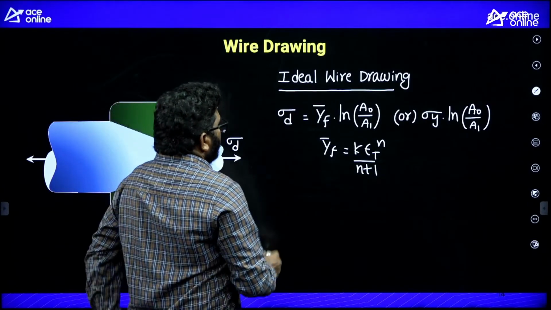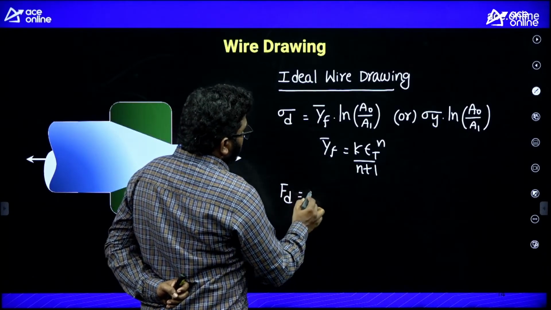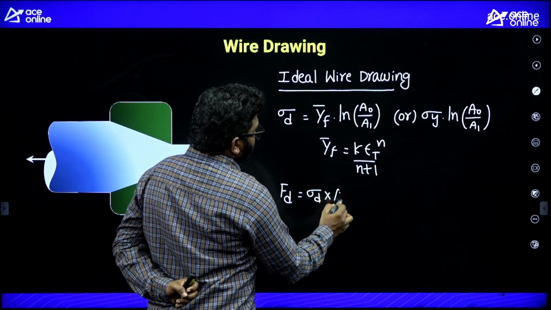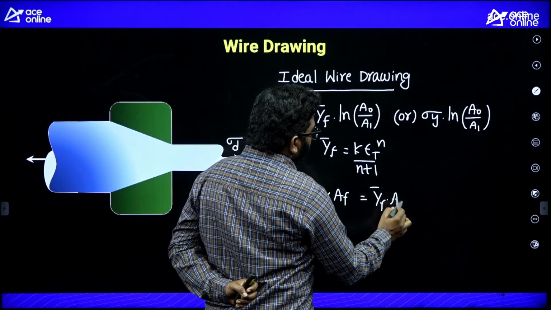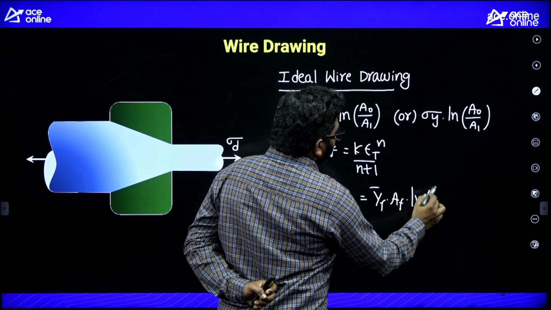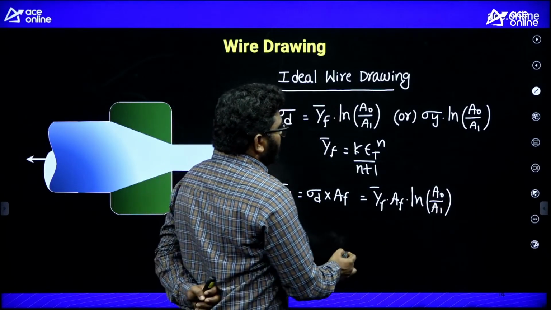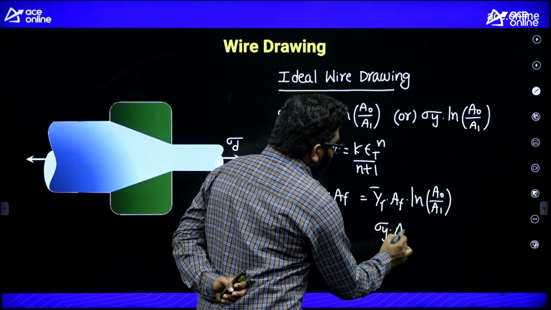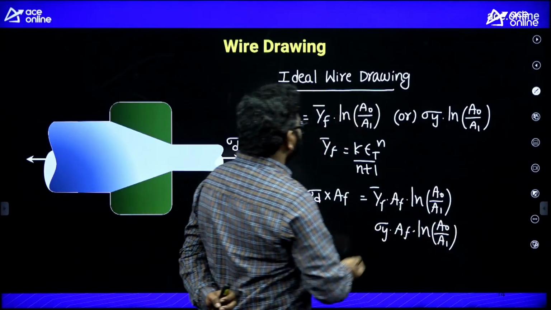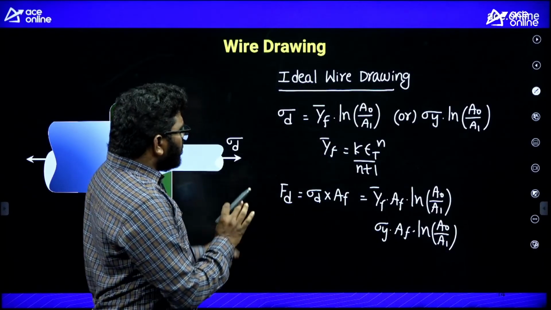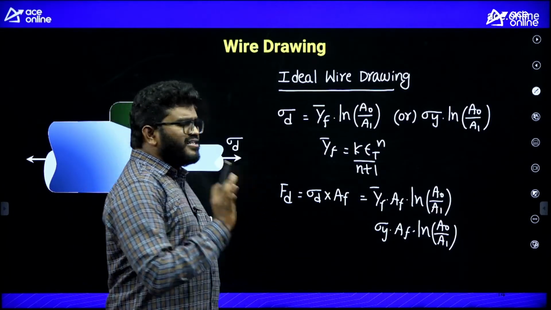Now, drawing force: if we consider wire drawing force, it is drawing stress into final area, that is y bar F into AF into ln A0 by A1. Otherwise, sigma y into final area AF ln A0 by A1. That's it. Simple questions they will ask you for your exam, by directly substituting in these formulas.